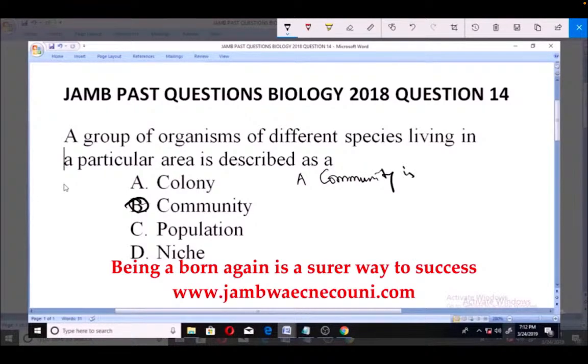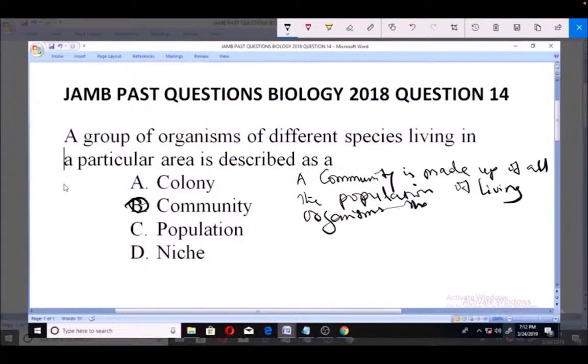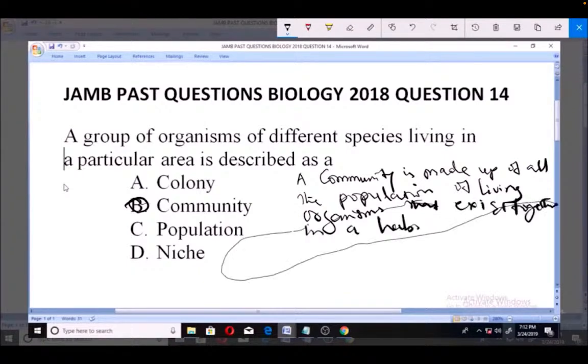a community is made of populations, because now you're talking about different organisms. So it's actually made up of all the populations of living organisms that exist together. This is what the population is, in a particular habitat, a particular area, that's organisms in a particular habitat.